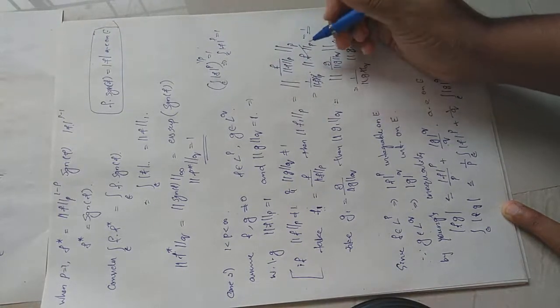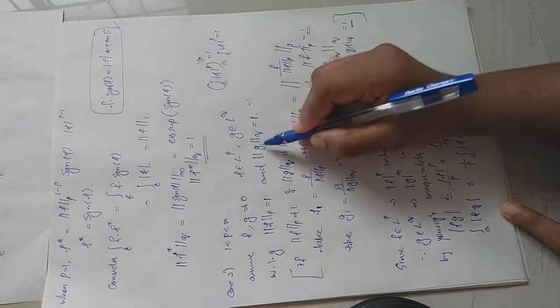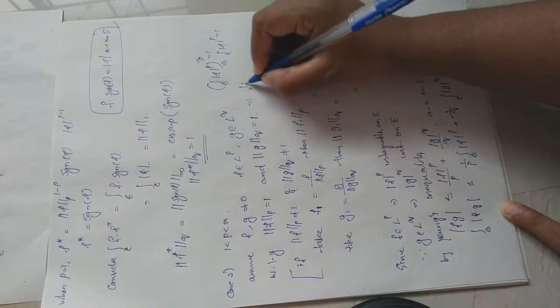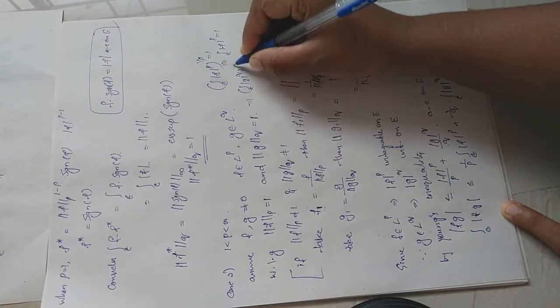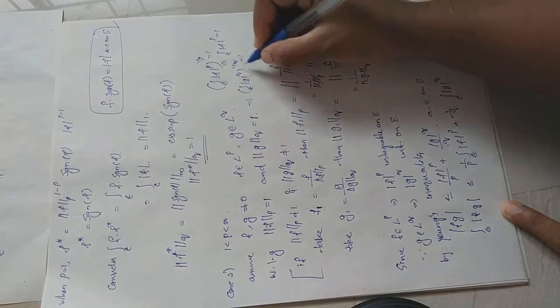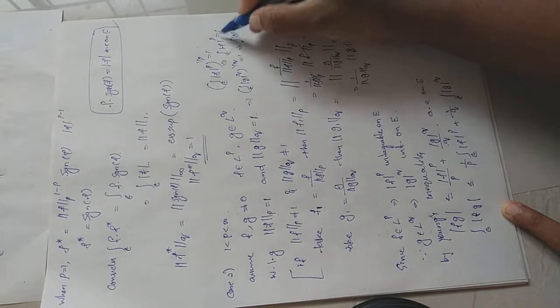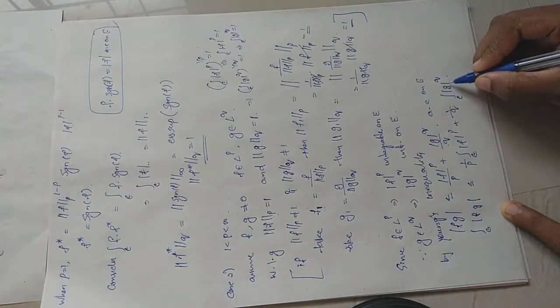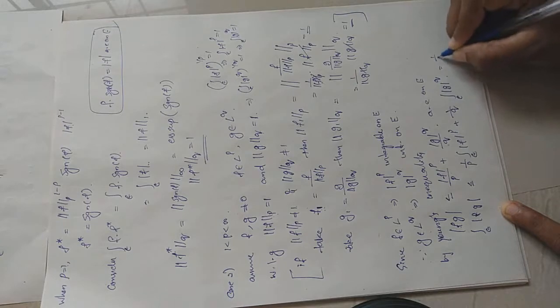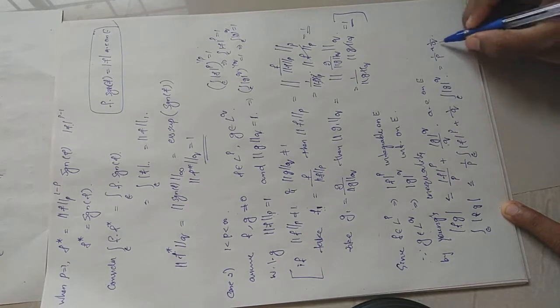Right? So in a similar way, when the q norm of g equals 1, you get (integral over E of |g|^q)^(1/q) equal to 1. When you take the qth power on both sides, we get the integral over E of |g|^q equal to 1. So these two will be equal to 1, this will be equal to 1. So we get 1/p plus 1/q.